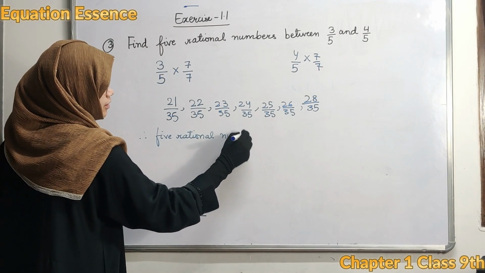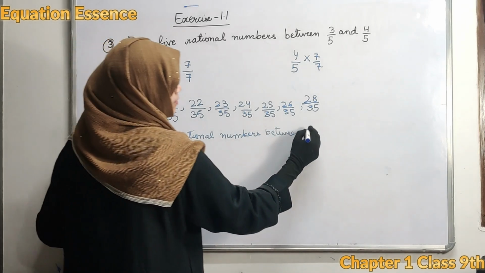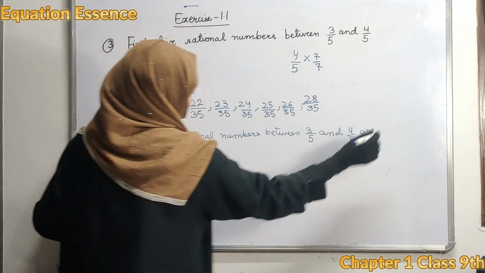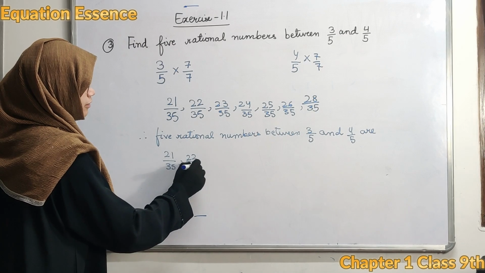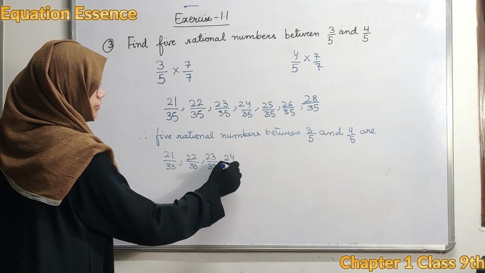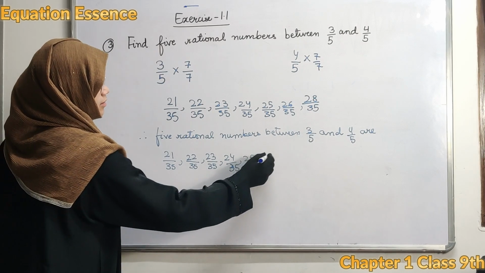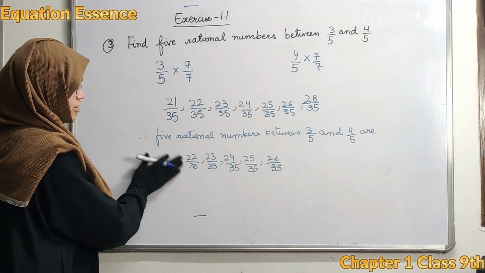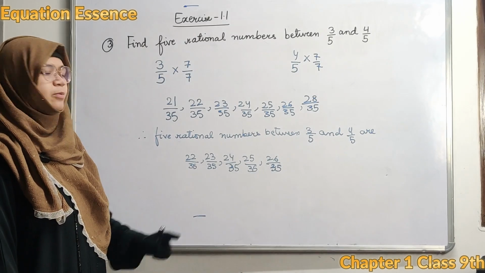So therefore the five rational numbers between 3 upon 5 and 4 upon 5 are 22 upon 35, 23 upon 35, 24 upon 35, 25 upon 35 and 26 upon 35.